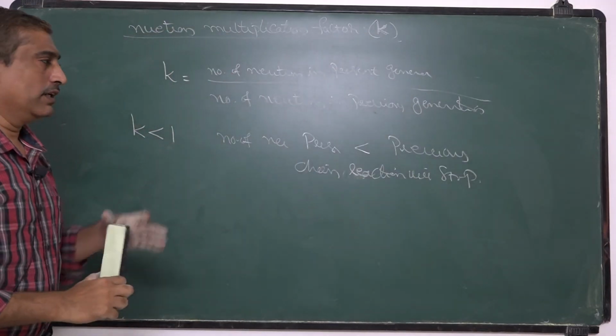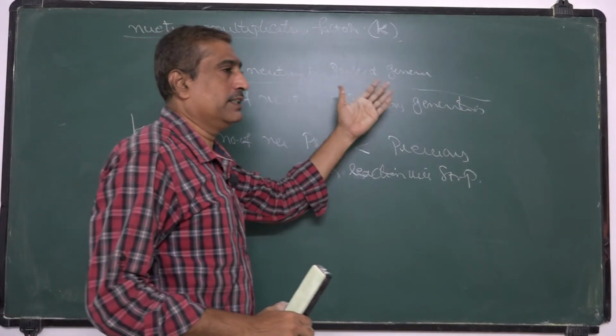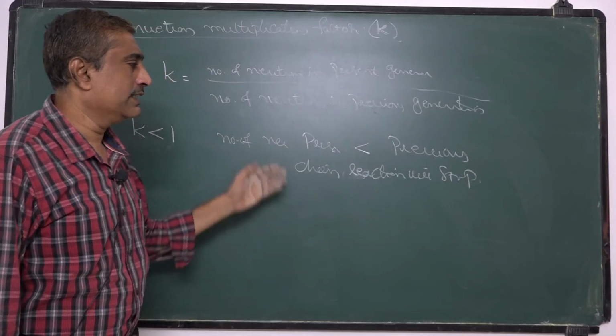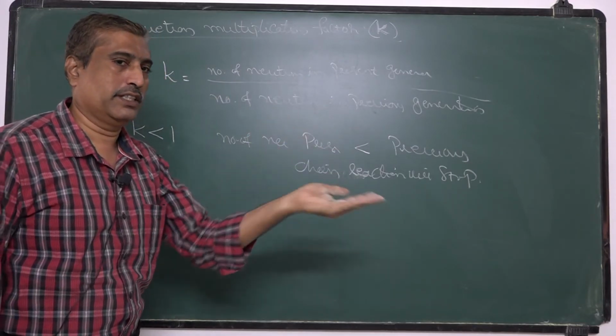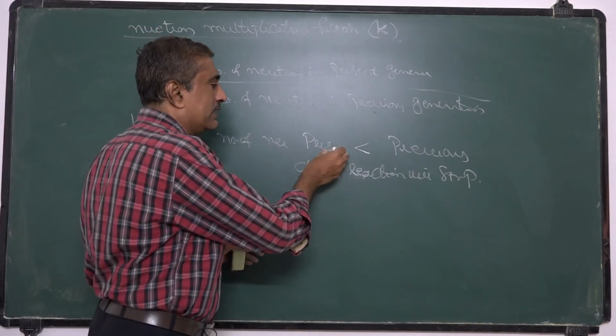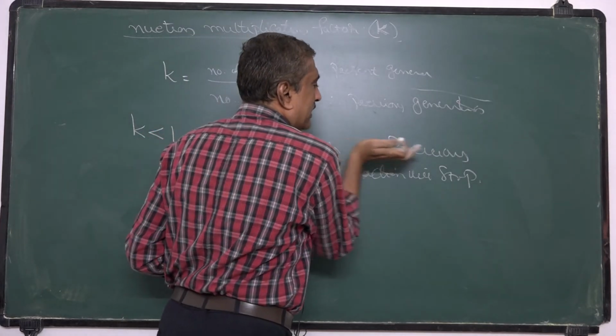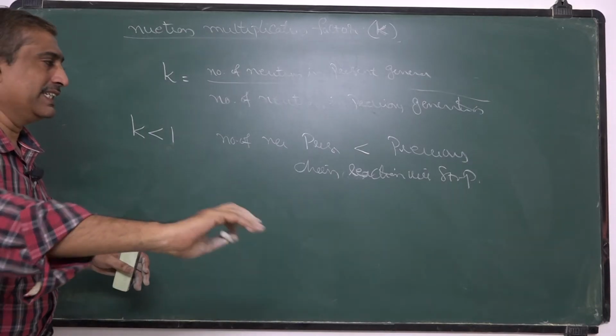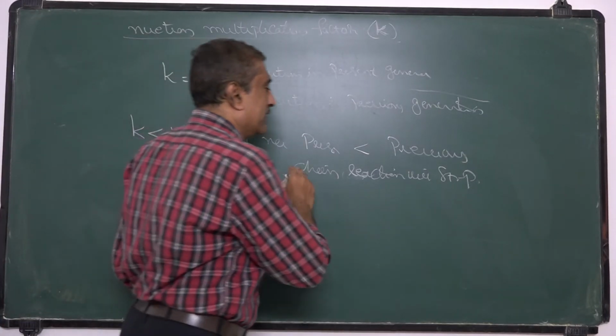Now, if the number of neutrons in the preceding generations decreases from generation to generation, then the number of neutrons in the present generation is less than the previous generation, so that the number of neutrons decreases, and this chain reaction will stop.